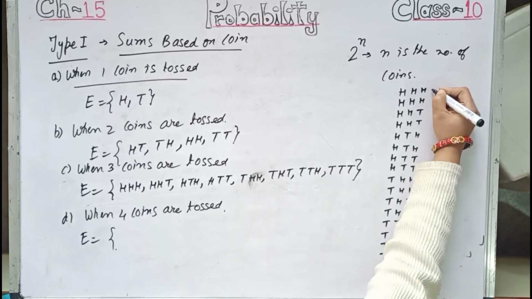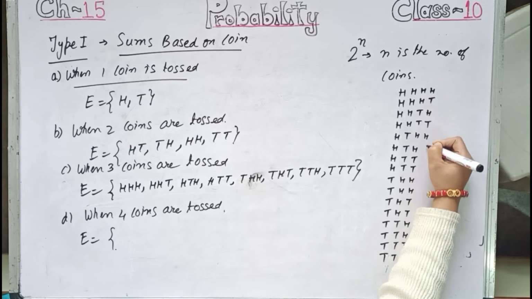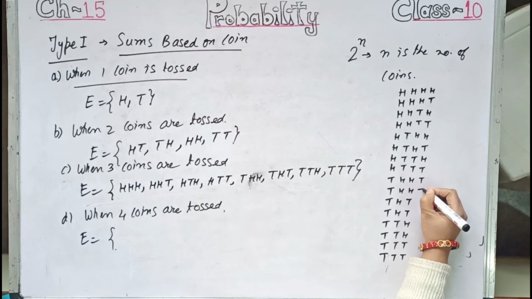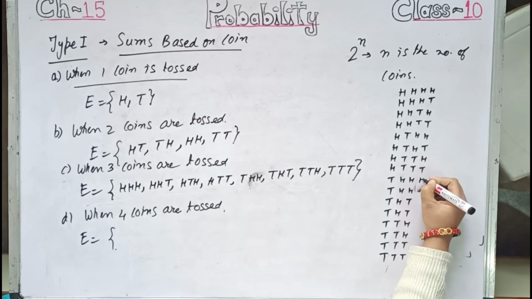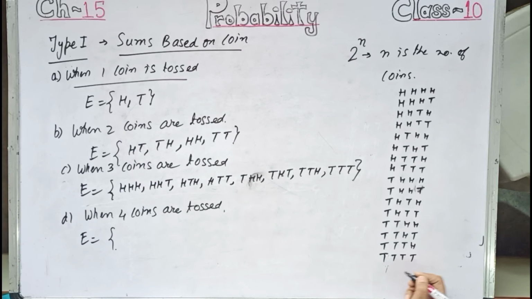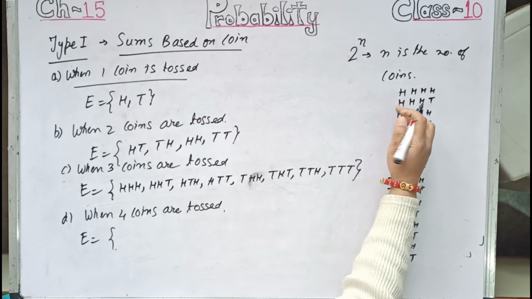Now 2 by 2 is 1, so each 1 time. HT, HT, HT, HT, HT. So 1, 2, 3, 4, 5, 6, 7, 8, 9, 10, 11, 12, 13, 14, 15, 16.